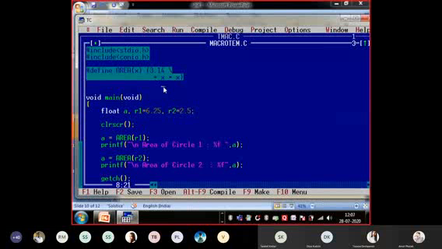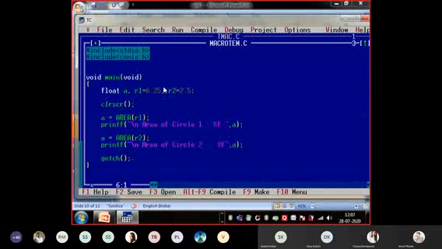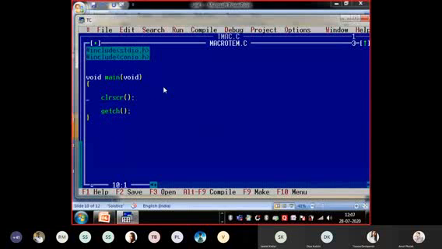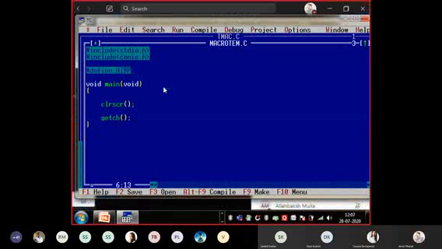Now here, suppose DISP, DISP is the name of the macro, indicating display. Is the screen visible to everyone? Is the editor visible?